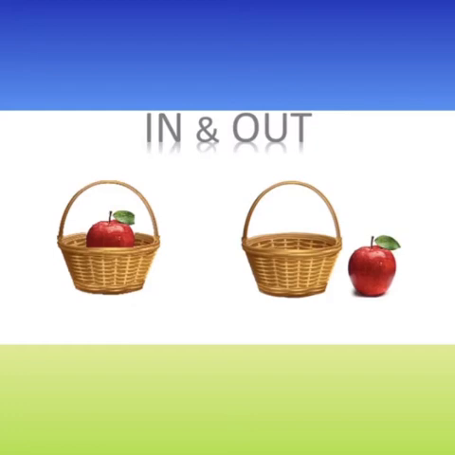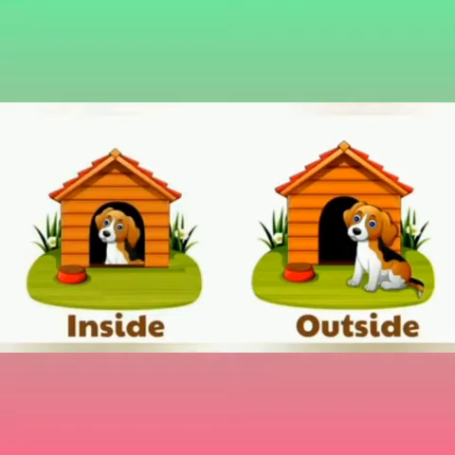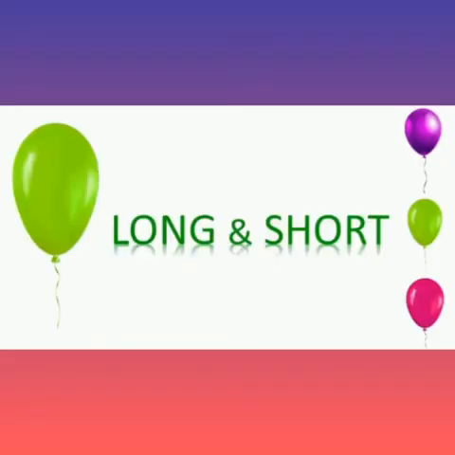We have an apple inside the basket and the other one is outside the basket. Kids, can you guess which one is inside and which one is outside? Yes, the dog is inside the kennel and the other one is outside the kennel. And the next concept is long and short.